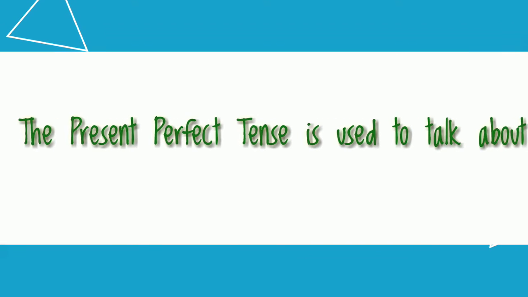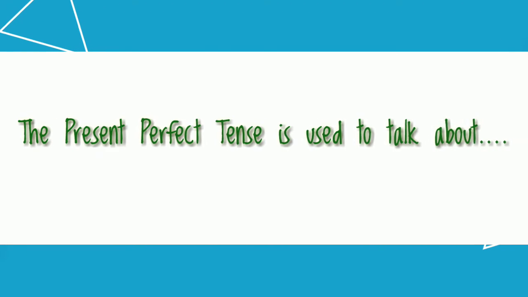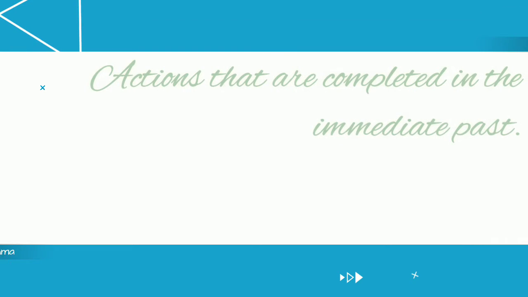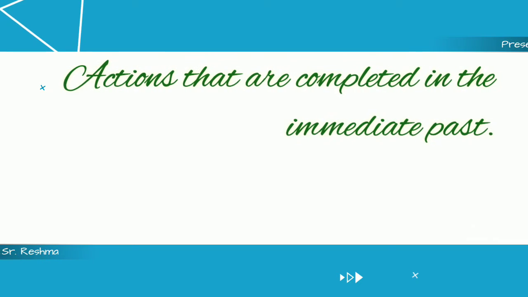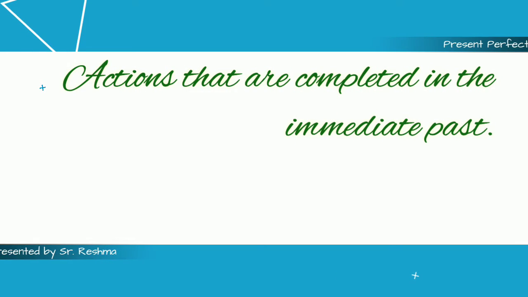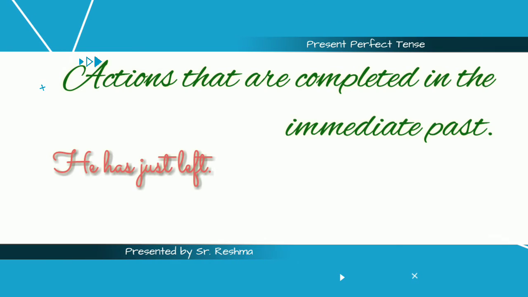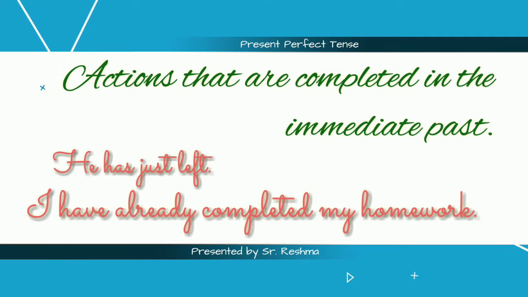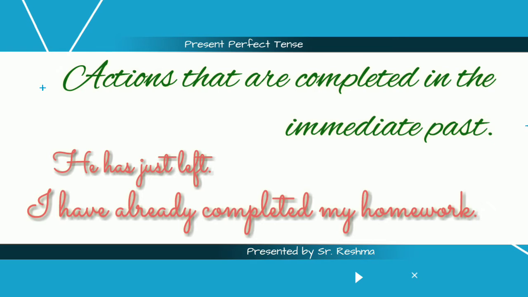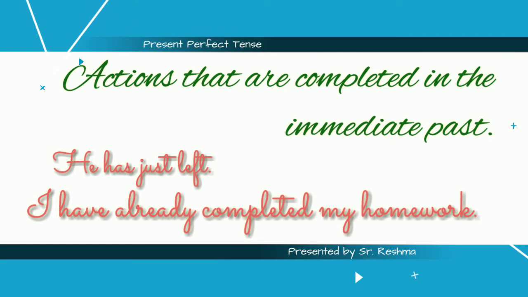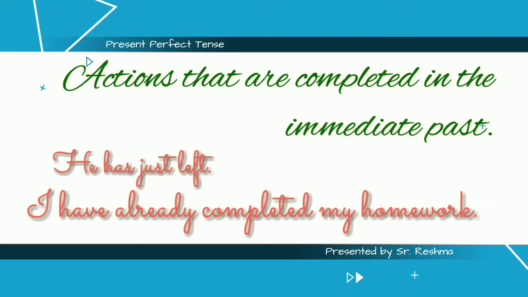We can use the present perfect tense in the following scenarios. This tense is used to talk about actions that are completed in the immediate past. For example, he has just left. I have already completed my homework. These are just completed in the past, so we use the present perfect tense.